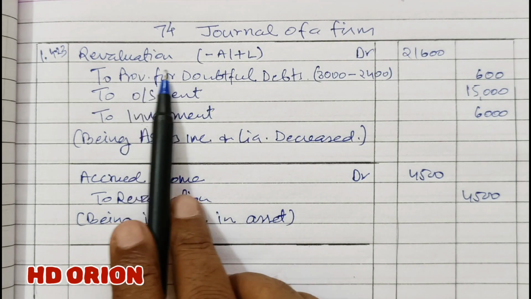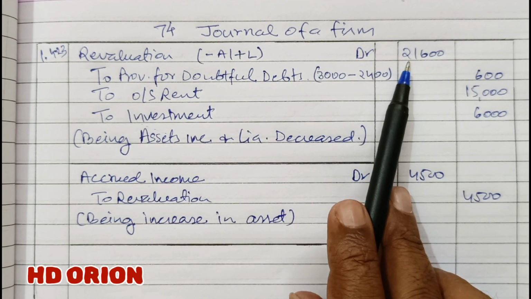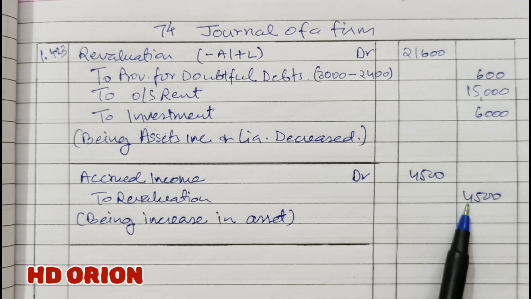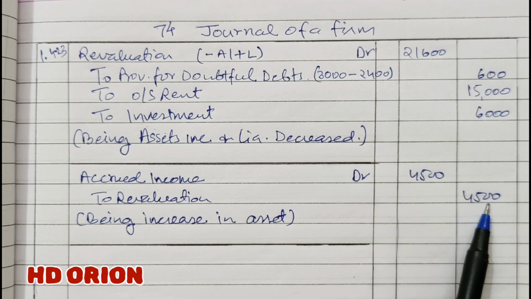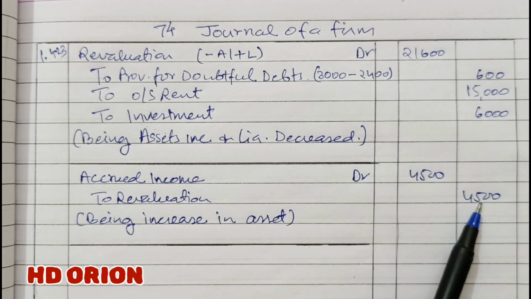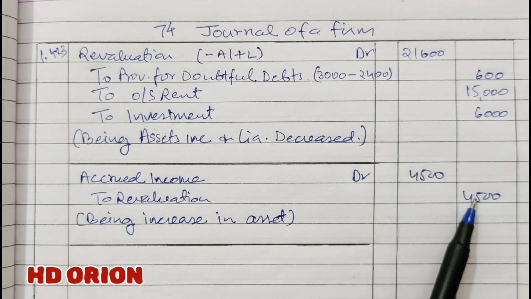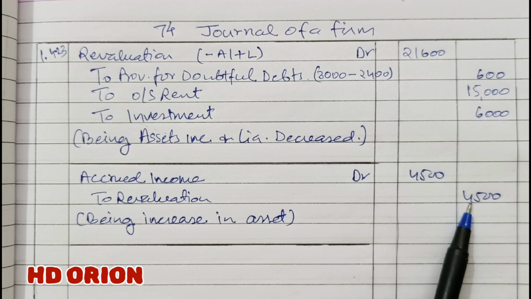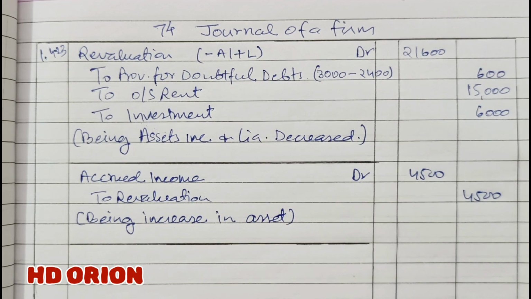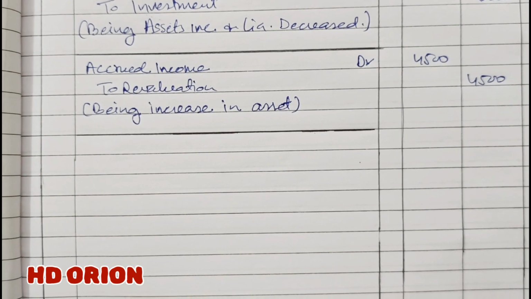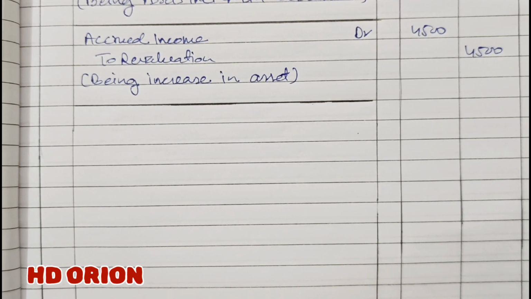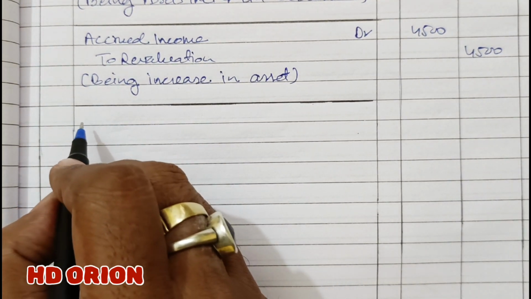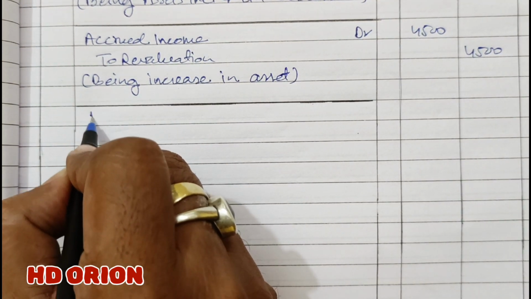Now you see revaluation account is debited with rupees 21,600 and it is credited only with rupees 4,500. So the difference is how much? Difference is 17,100. So we will credit the revaluation account with the difference in amount, and this is a debit balance, and so it is a loss on revaluation. So it will be transferred to partners capital account.